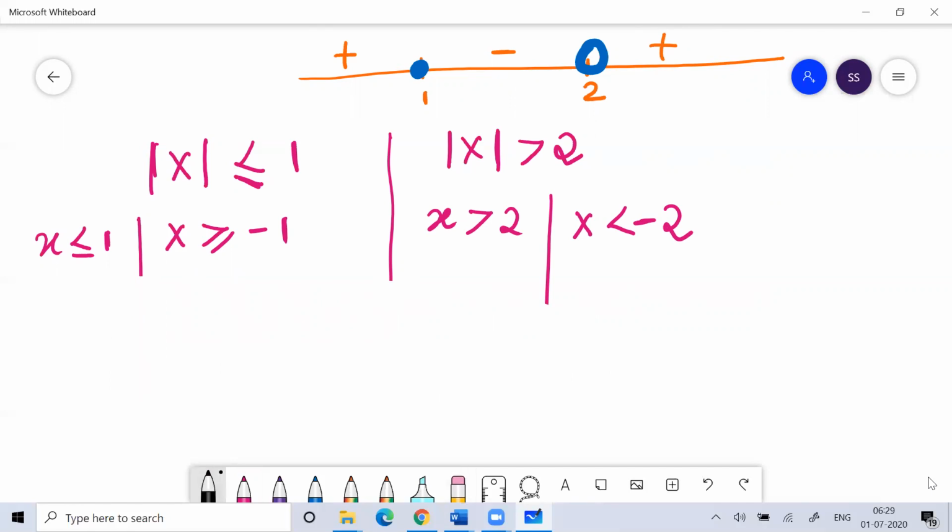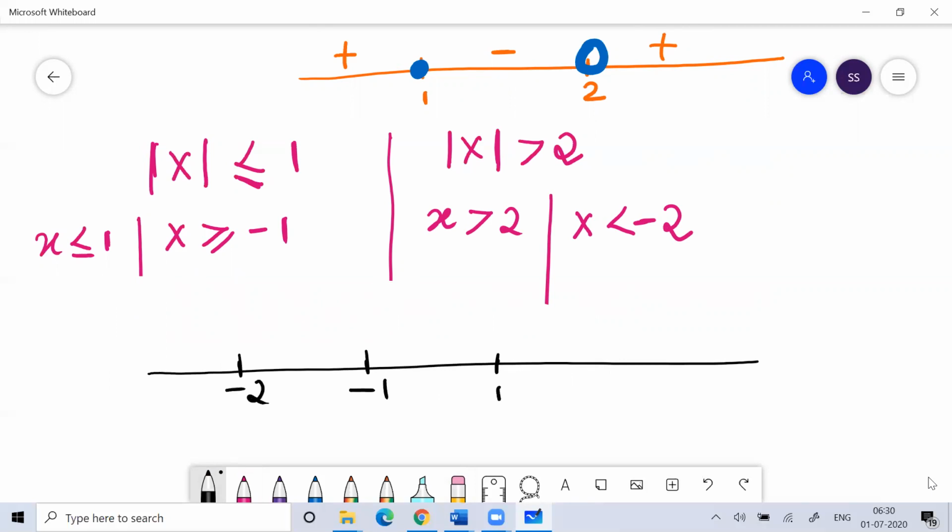So with this, if you draw a number line with -2, -1, 1 and 2, then you can see the x value should be less than -2, and the x value should be greater than -1. Acceptable value. Okay, this is not acceptable.